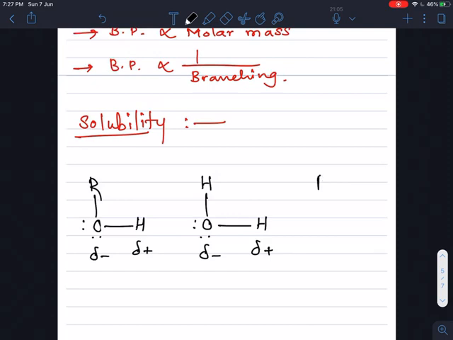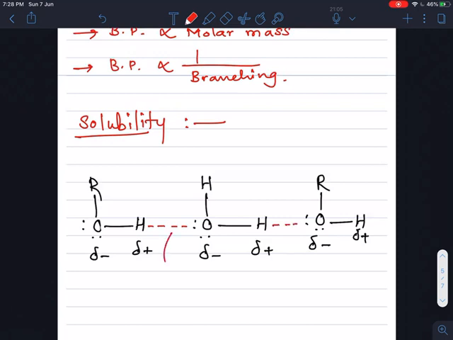In the same way, in the alcohol molecule ROH, the OH group is polar, meaning due to the electronegativity difference the oxygen carries a partial negative charge and hydrogen a partial positive charge. The OH group present in both alcohol and water is polar, and due to these partial positive and negative charges, intermolecular bonding takes place.